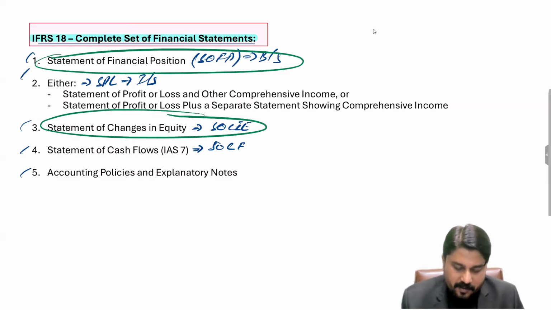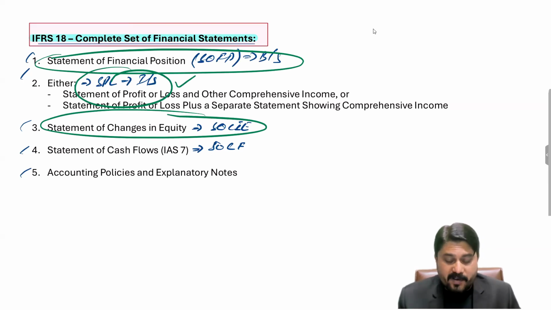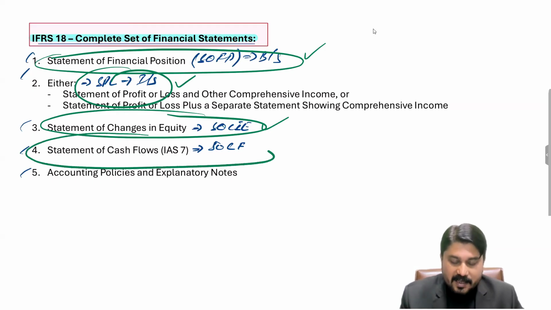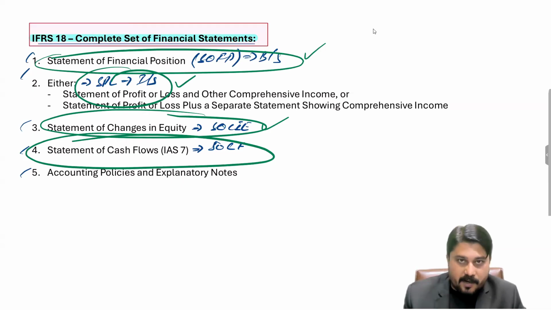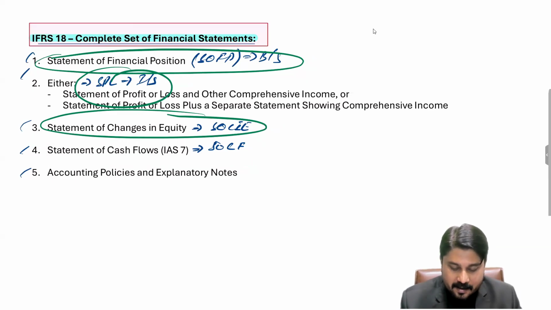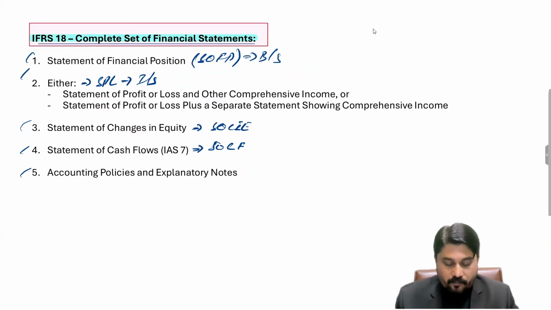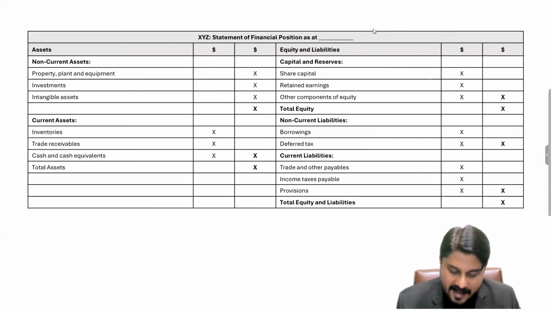What we are going to do now is discuss the format of the balance sheet and the statement of changes in equity. For SPL, we have already covered it on the previous slides, but from now onwards, we shall be covering these two. We shall not be covering the statement of cash flows in this lecture because statement of cash flows is to be prepared under a different IAS, that is IAS 7. So we shall be covering the format for statement of cash flows when we discuss IAS 7, statement of cash flows. However, there is a format for balance sheet and a format for changes in equity. They are to be shown on the next slide.